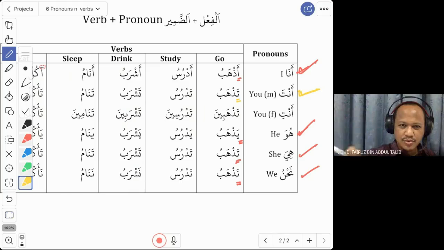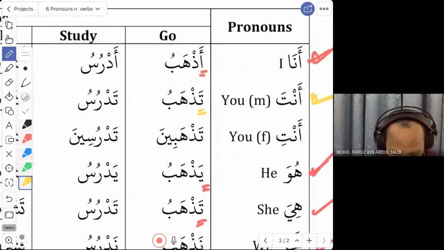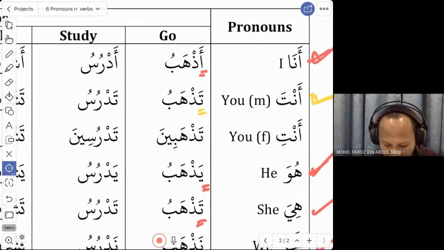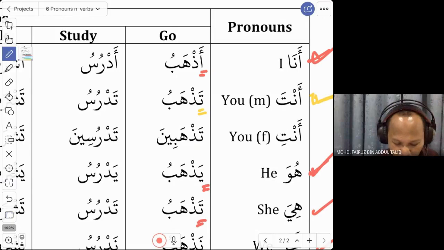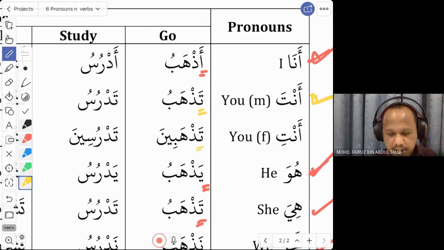Now I'm talking to a female, you. For anti, please look at this carefully. We still use ta, similar to anta. Anta tazhabu. For anti, we say ta as well. That is number one. You say ta, tazhab.